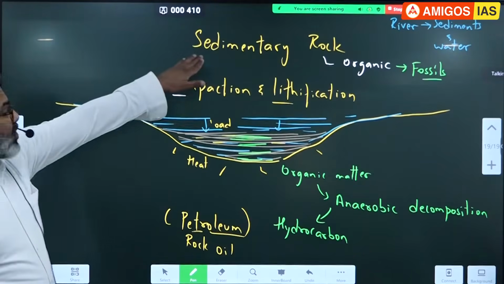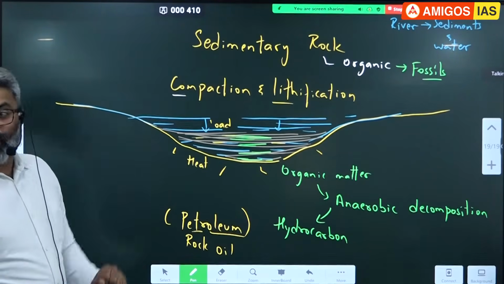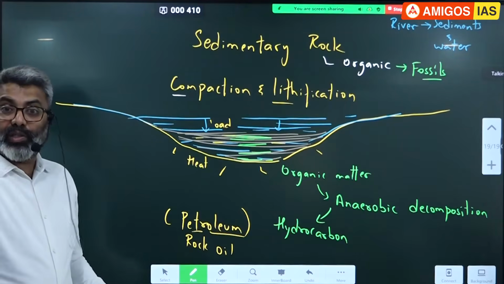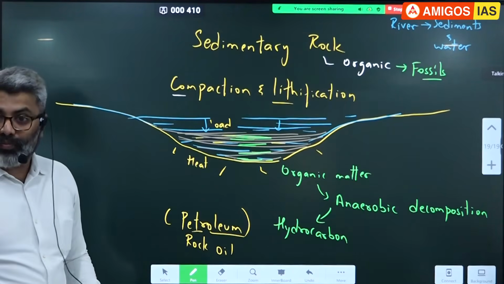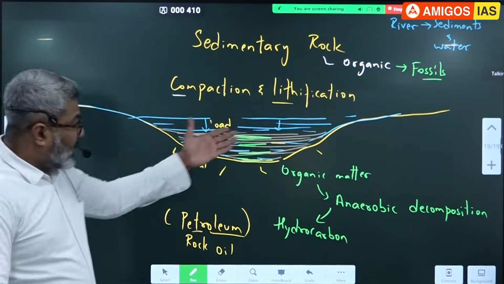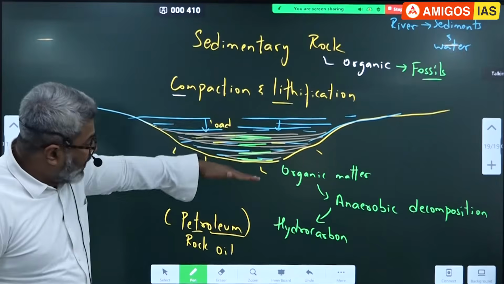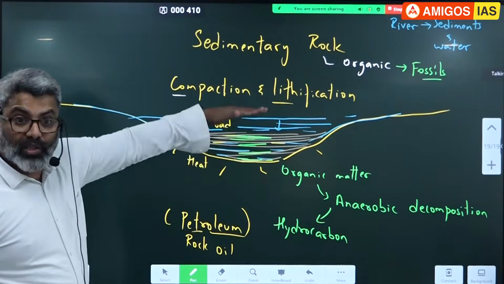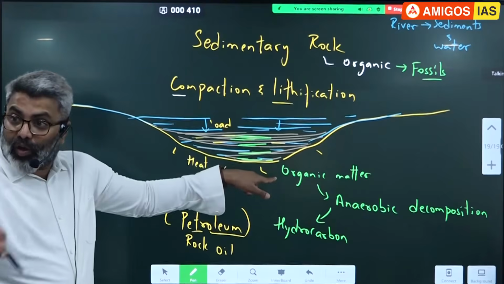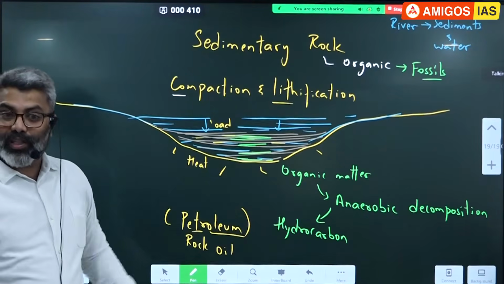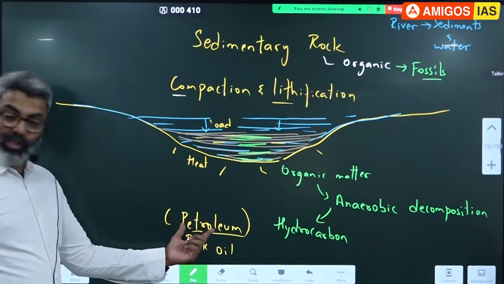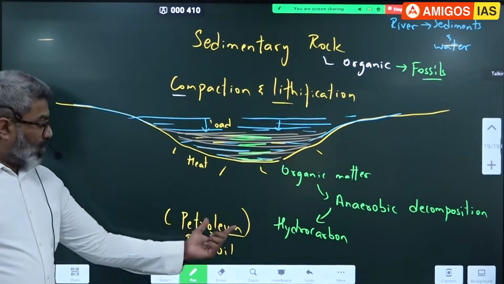So which rocks are rich in oil? Sedimentary rock. That is the reason you go to places where Krishna Godavari basin, all of you know, Andhra Pradesh coast. Krishna river, Godavari river. Both these rivers bring sediments. These sediments have been deposited here for many years. Within that, organic sediments will be trapped. That will decompose. After many years, we get oil. The reason we get oil there. Petra means rock. Oleum means oil.